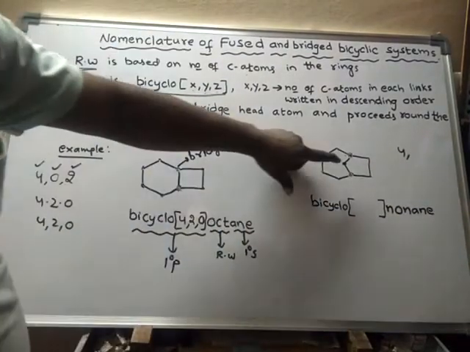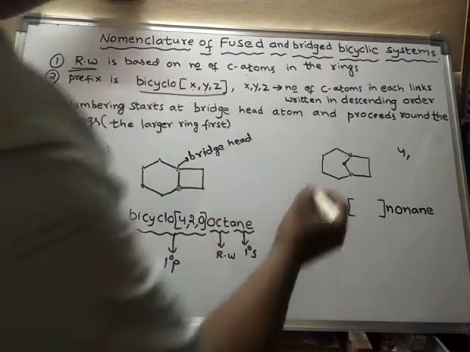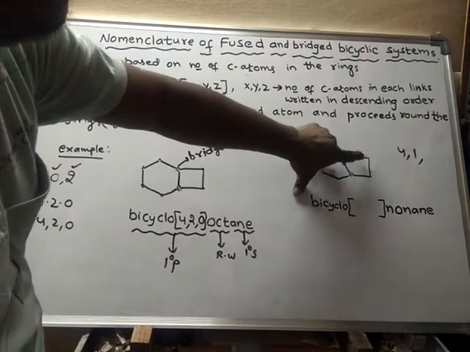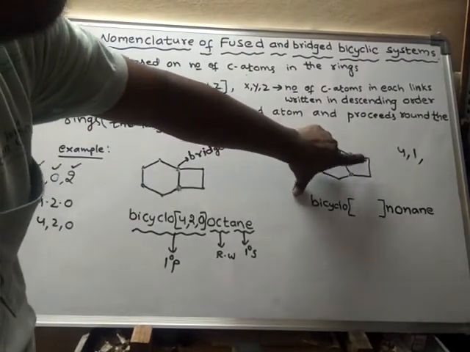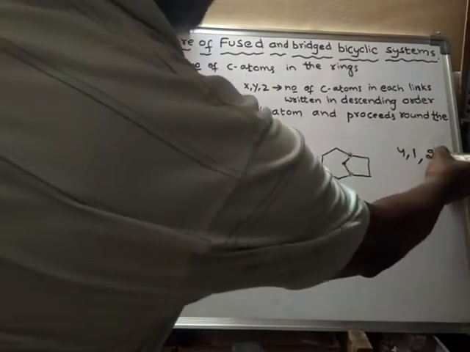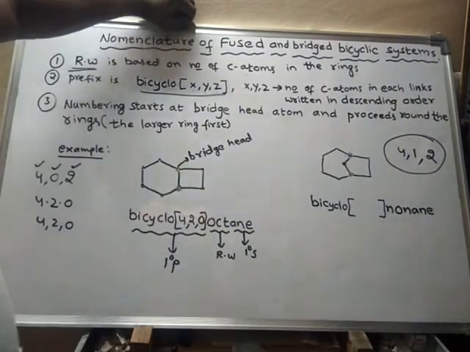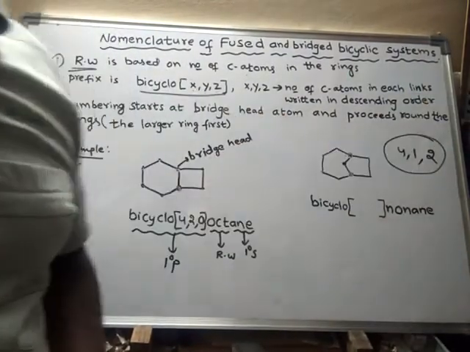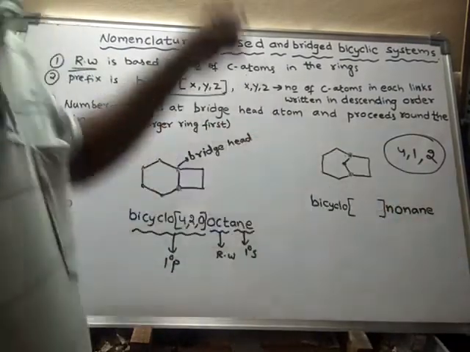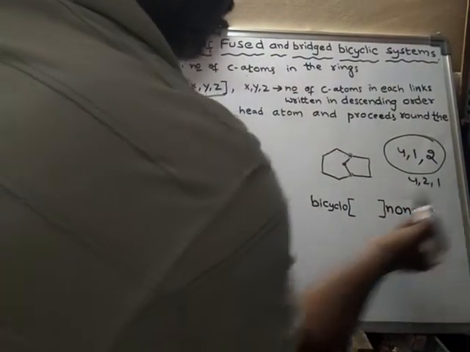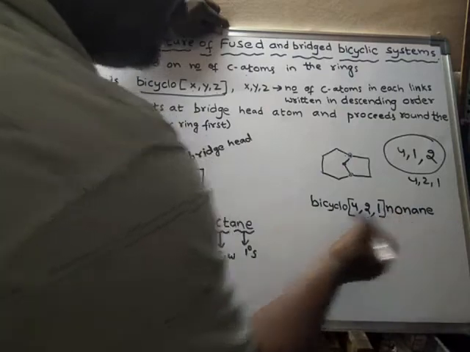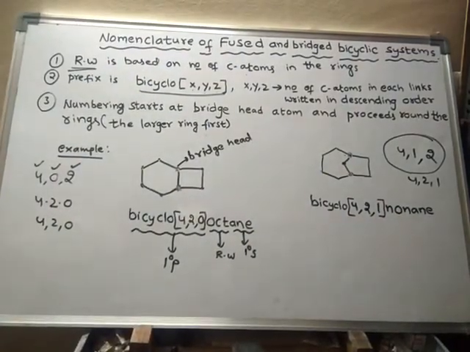Next, in this link there is only one atom, and in this link between these 2 bridgehead atoms there are only 2 atoms, right? So 3 links: one link with 4 atoms, one link with 1 atom only, one link with 2 atoms. Now arrange them in descending order, 4, 2, 1. So we have to use the number of atoms present in those links. We should not count bridgehead atoms while counting the links.